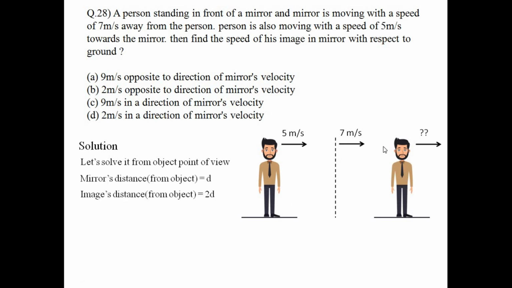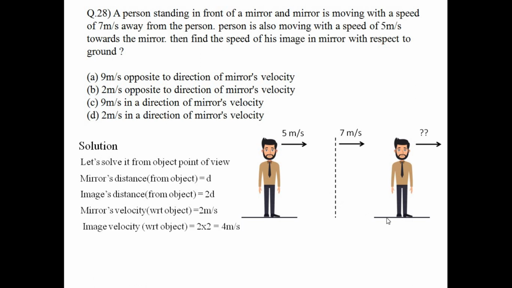the image will move at 4 meter per second. Why? Because the distance of the mirror from the object is d, so the distance of the image from the object will be 2d. So if the differentiation of d with respect to time is 2 meter per second, then the differentiation of 2d with respect to time will be 2 into 2, that will be 4 meter per second.